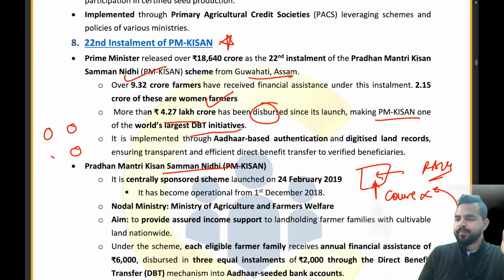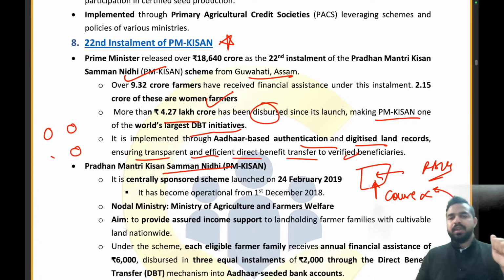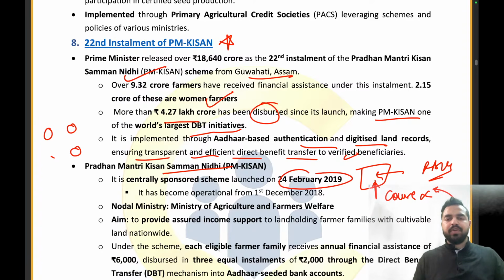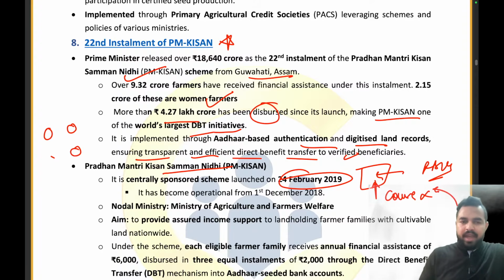Getting it? So it is implemented through Aadhaar based authentication and digitalized land records, ensuring transparent and efficient direct benefit transfer to verified beneficiaries. Now guys, when it comes to the PM-KISAN Samman Nidhi scheme, it was launched on 24th of January 2019. And guys, here it is written centrally sponsored scheme. Let me tell you here, it is incorrect. It is central sector scheme.